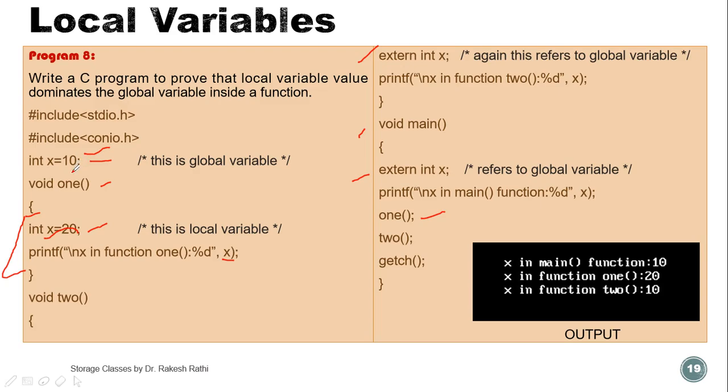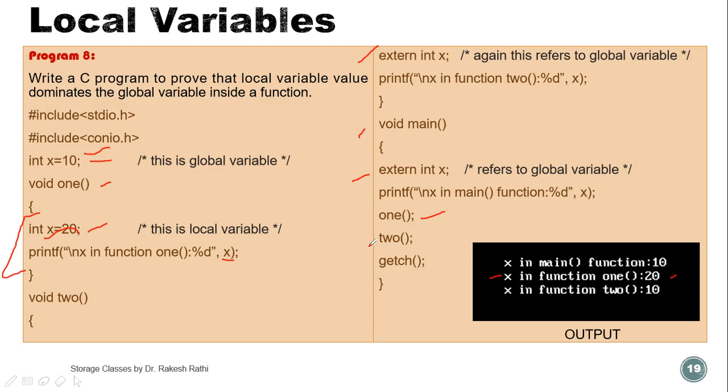This is the global variable, this is the local variable. So this local variable dominates for this particular block, and the value of x printed will be 20. On the output screen: x in function 1 is 20.